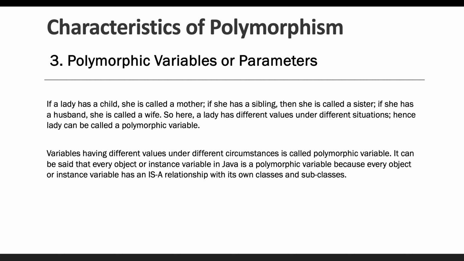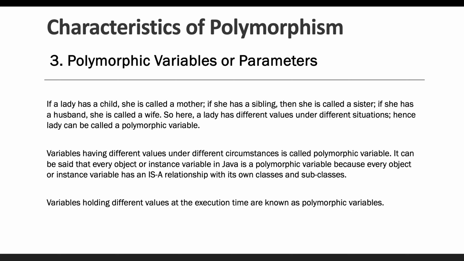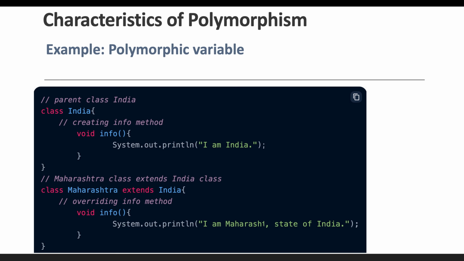That's why in Java every object or instance variable is called a polymorphic variable, because every object or instance variable has an is-a relationship with its own class and subclasses. Basically, a variable holding different values at execution time is known as a polymorphic variable. So let's take an example.